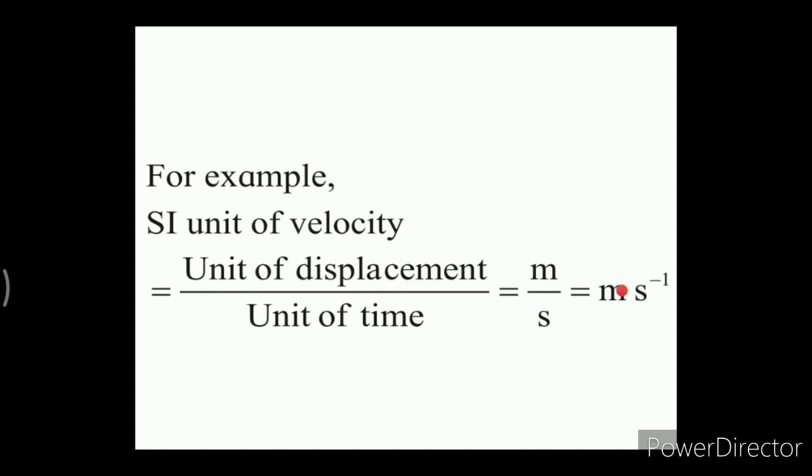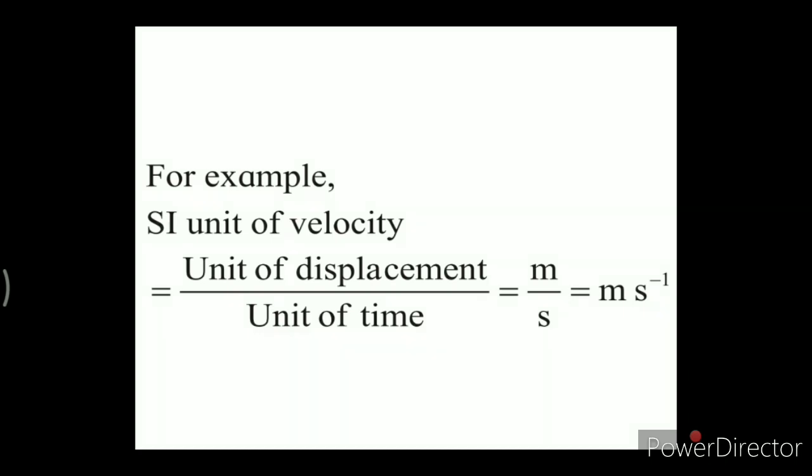That's why meter per second is called a derived unit. So the physical quantities which depend on one or more fundamental quantities for their measurement are said to be derived quantities, and the unit of that derived quantity is called a derived unit.